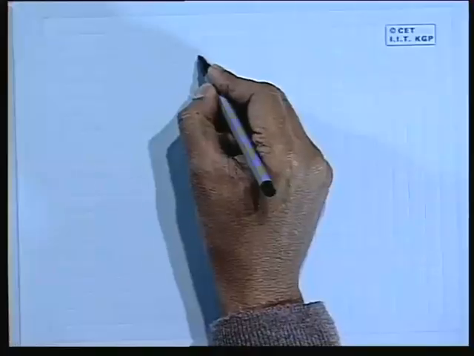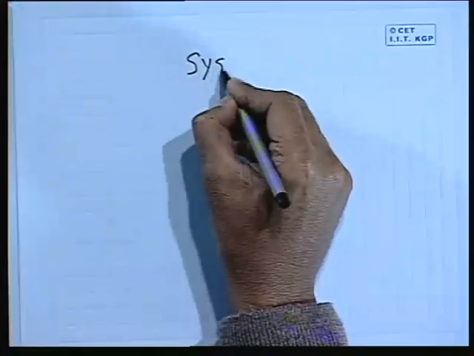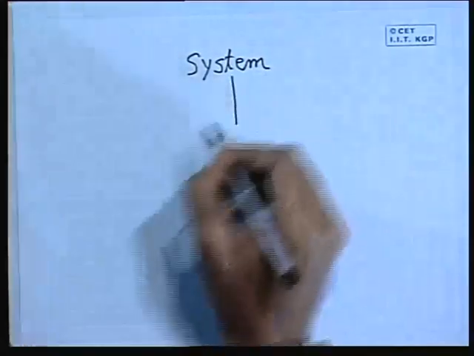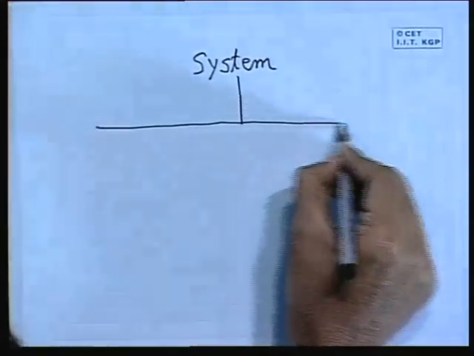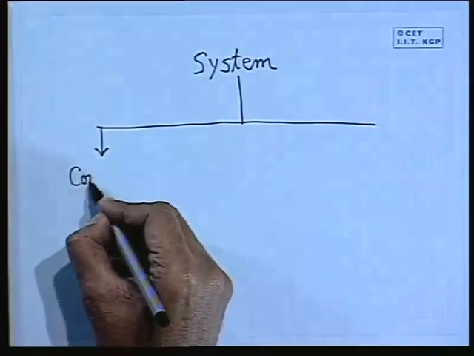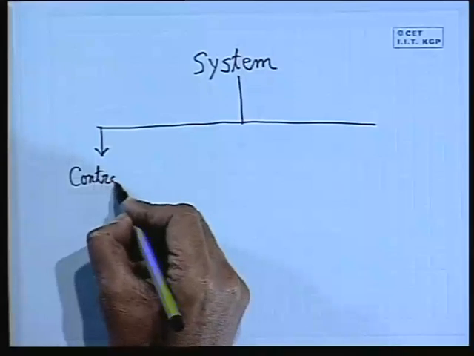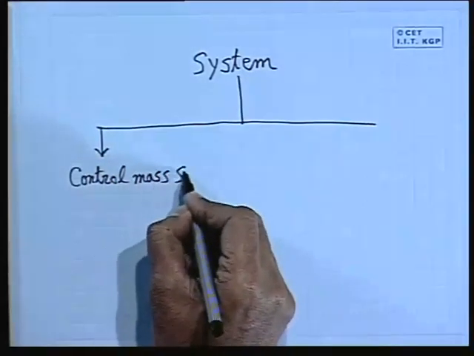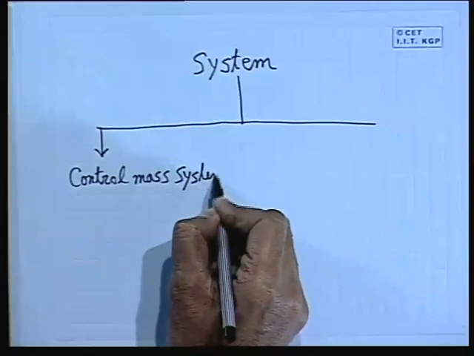So let me start like this. A system basically can be divided into two broad parts. One is the control mass system.